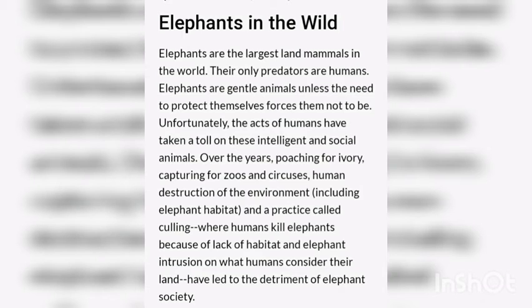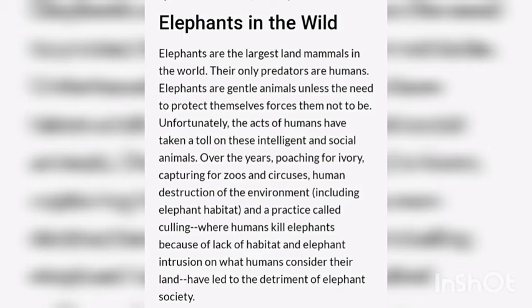Poaching for ivory, capturing for zoos and circuses, human destruction of the environment, including elephant habitat, and a practice called culling, where humans kill elephants because of lack of habitat, and elephants' intrusion on what humans consider their land, have led to the detriment of elephant society.